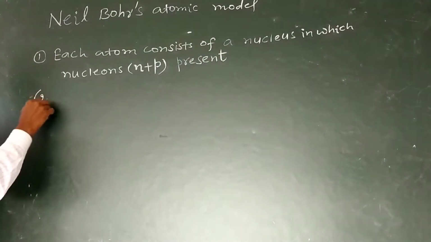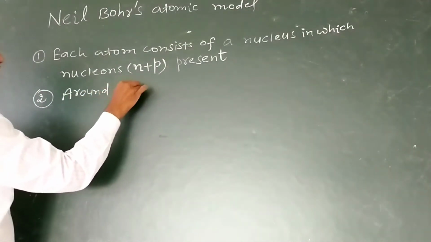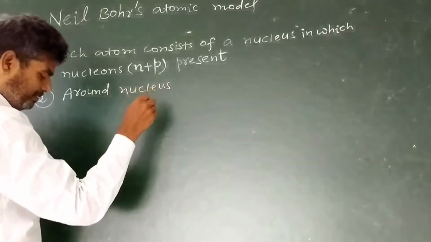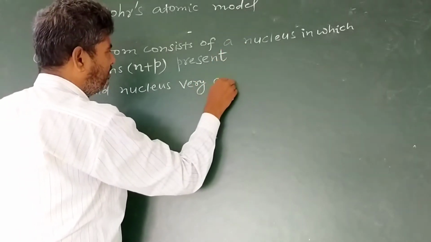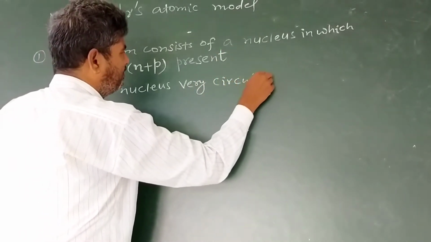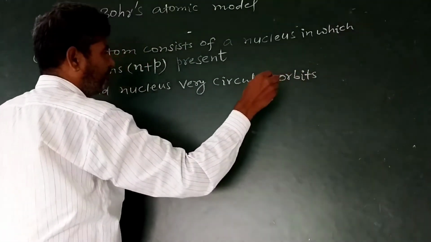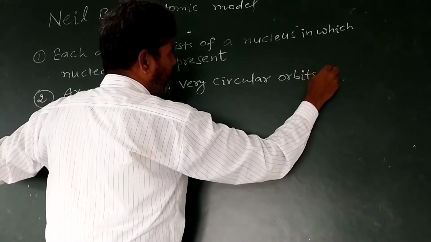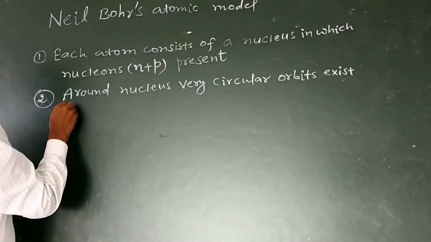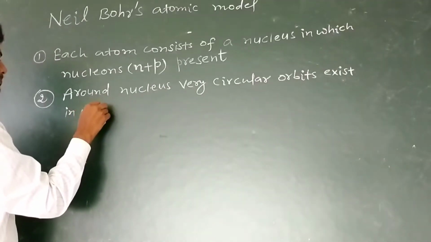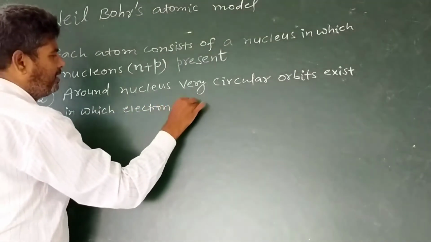Second, around the nucleus, circular orbits exist in which electrons revolve.